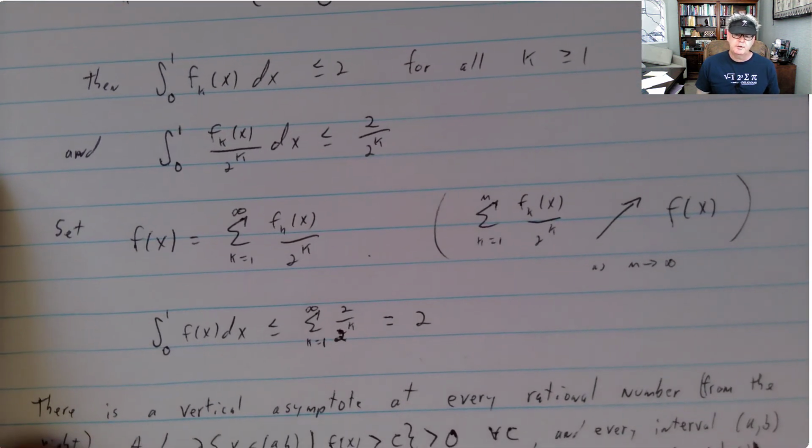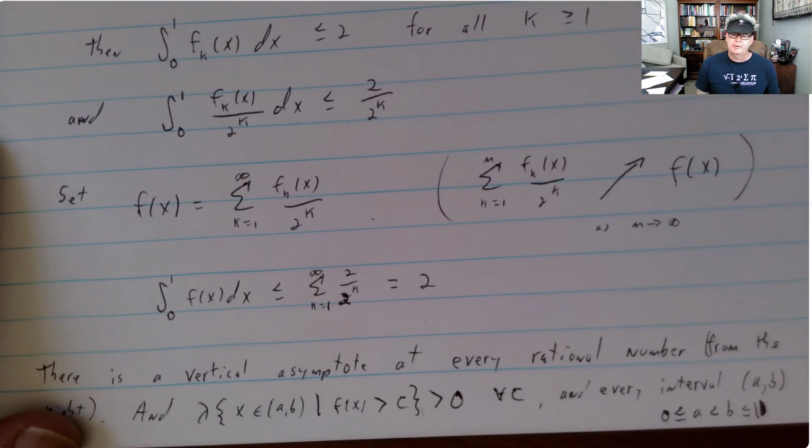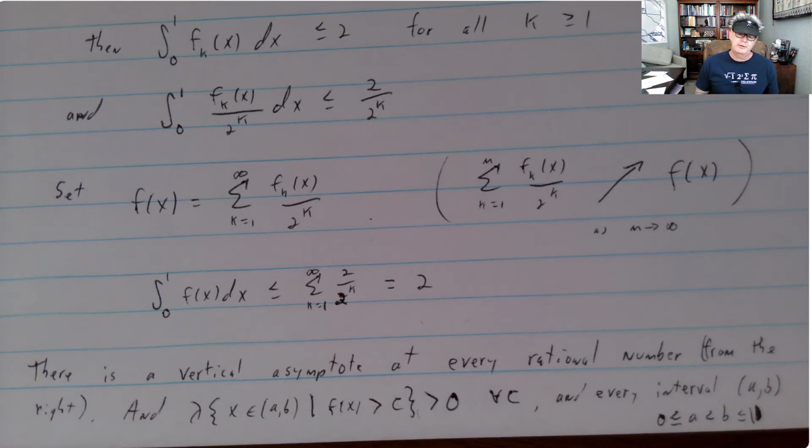And so there's a vertical asymptote at every rational number, which I guess there was for my other example as well, although I didn't think about it that way. Actually, it's a vertical asymptote when you approach on both sides of the rational, so that's kind of strange. So, vertical asymptote at every rational number. In this case, just from the right. And then it satisfies that condition.